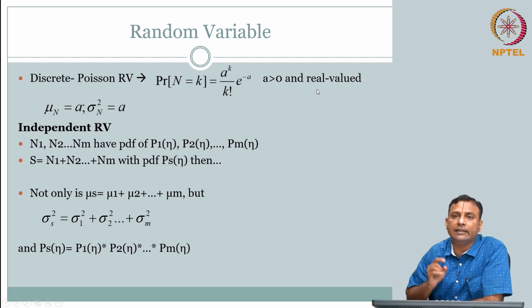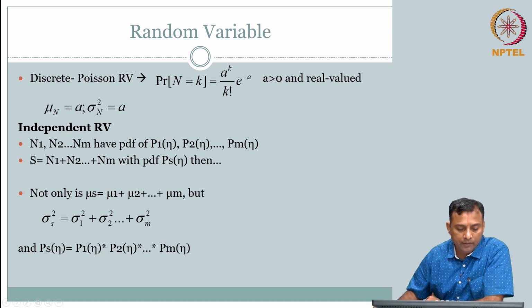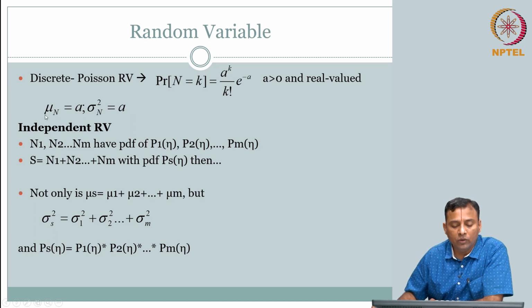But what is interesting about Poisson's random variable is this. Mu is mean, sigma n square is your variance. Look at this.